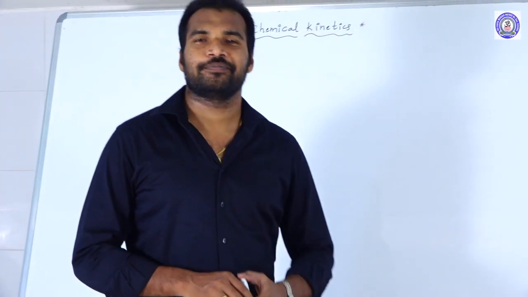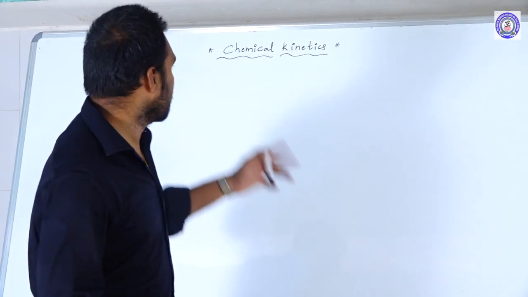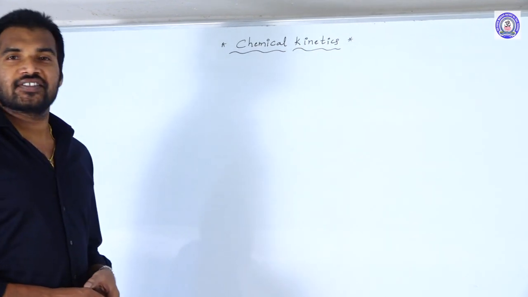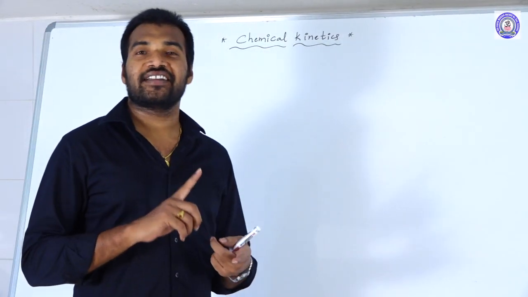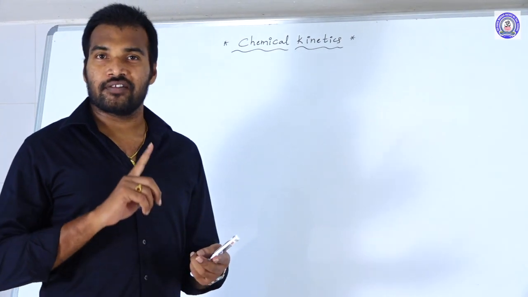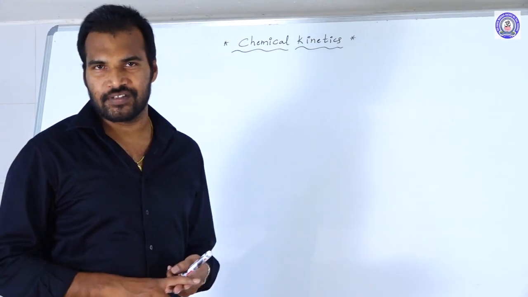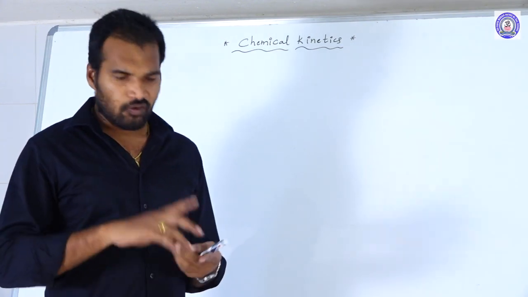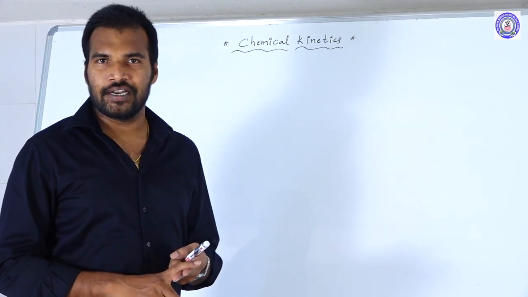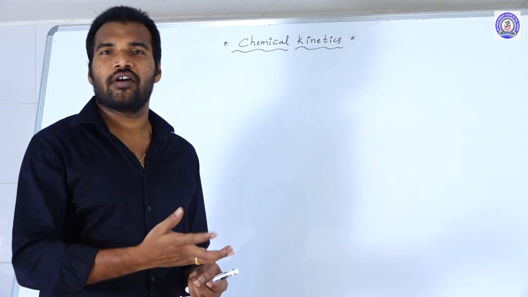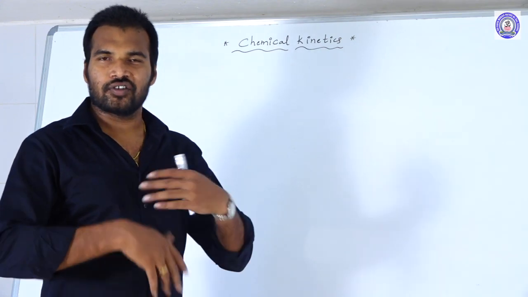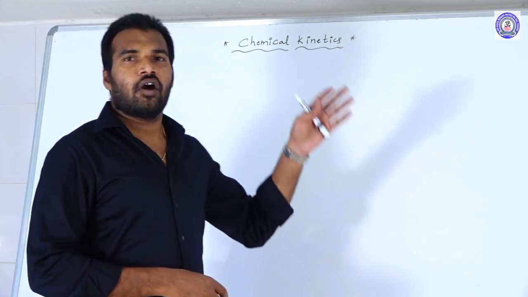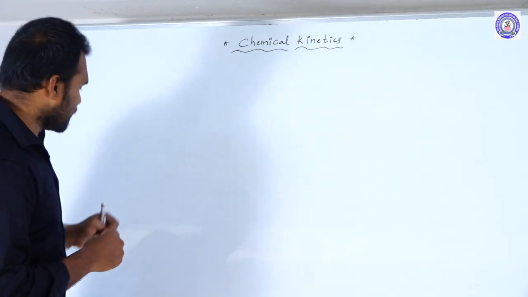Students, good morning everyone. Today my topic is chemical kinetics. In chemical kinetics we will discuss what the rate of a reaction is, what factors influence the rate of the reaction, and thereafter the reaction mechanism, order, and molecularity. In that order: zero order, first order, second order, and the rate constants to measure in various orders of reactions.